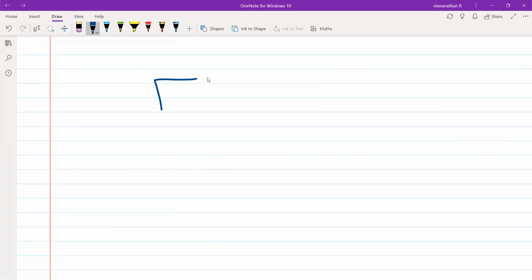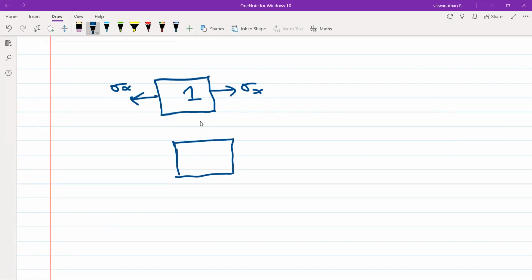See, I took an isotropic material, a plate, and applied a load in the x direction. This is case 1. Case 2, I took the same material, I applied a stress along the y direction. This is case 2.